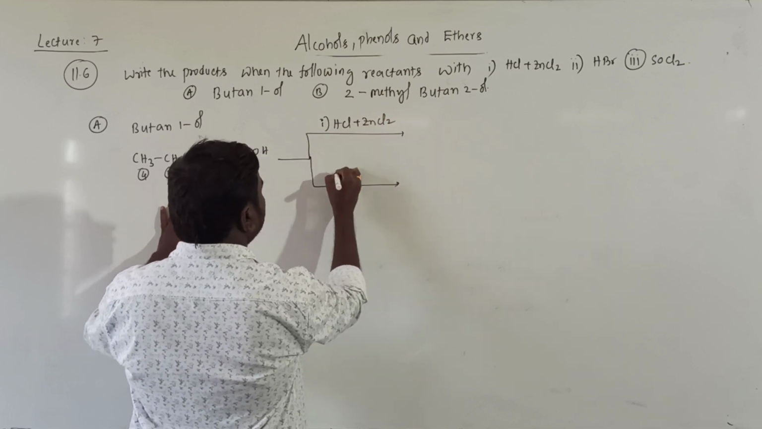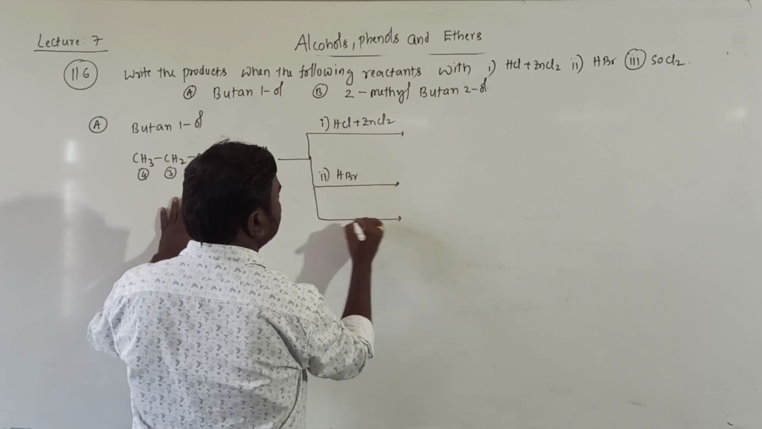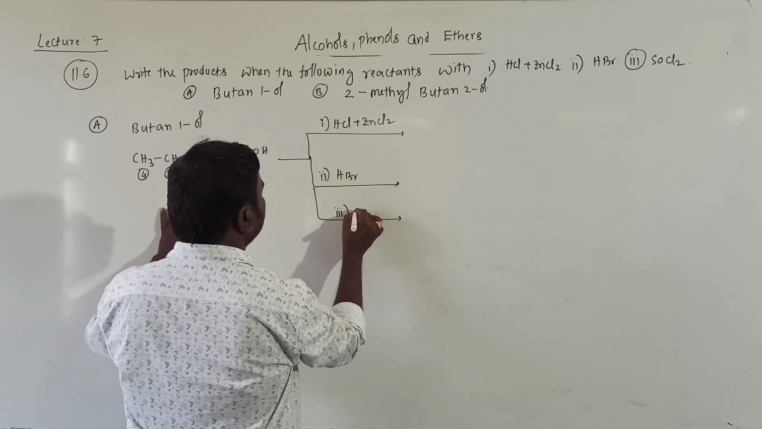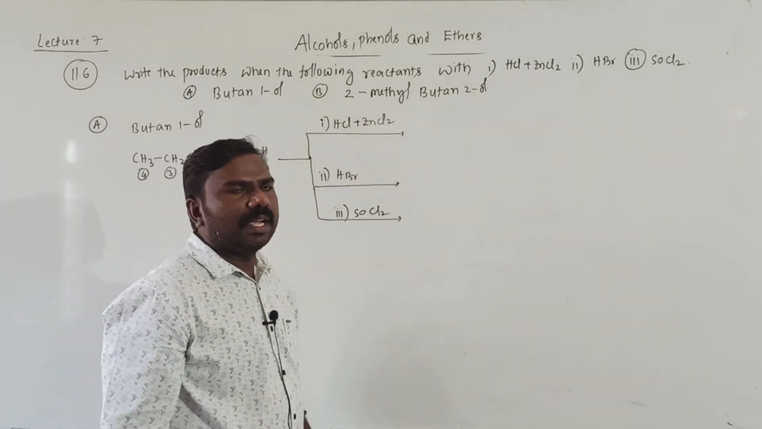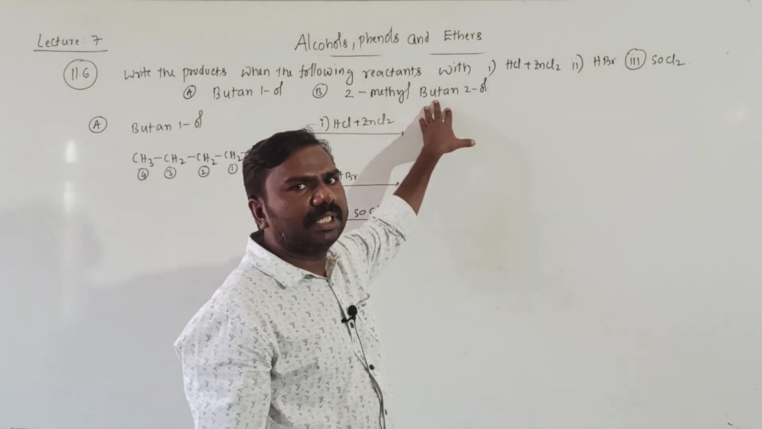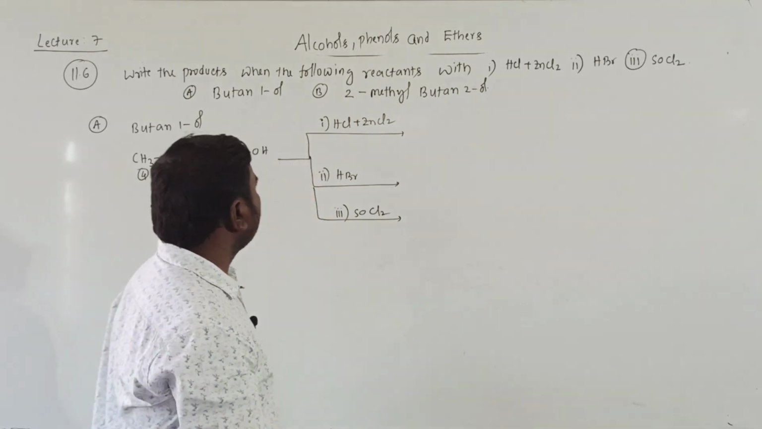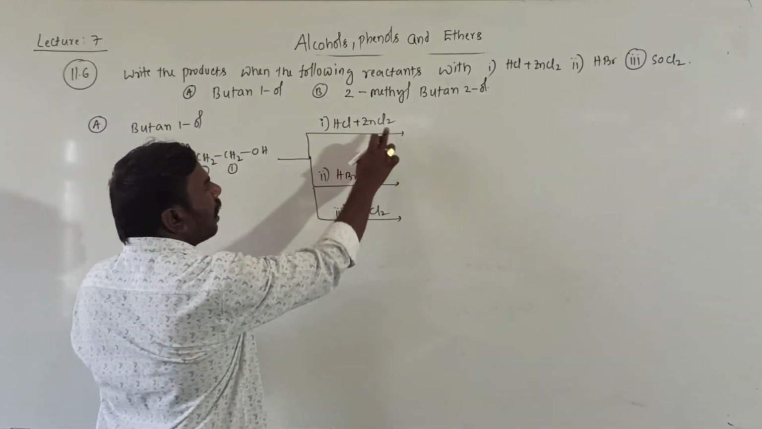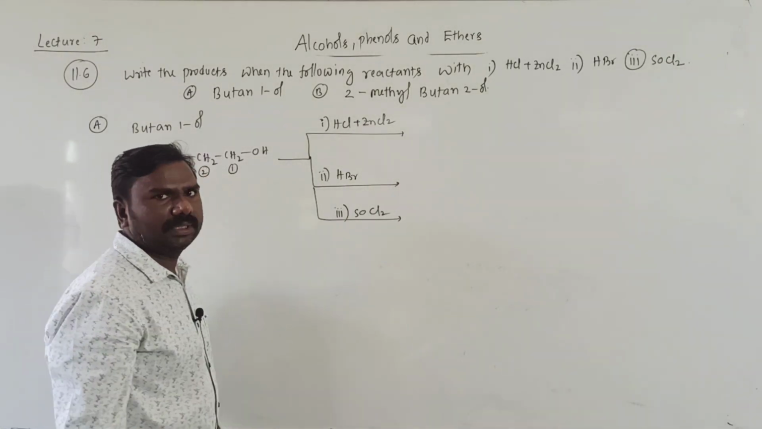Second one is HBr, what is the product? Third one is SOCl2, what are the products? And again the second chemical is treated with again these 3, what are the products? That's your question. In this, concentrated HCl plus ZnCl2 is called Lucas reagent.